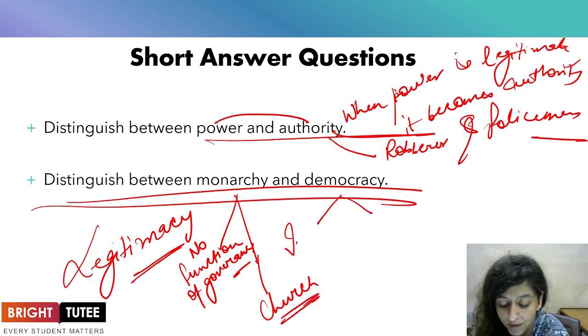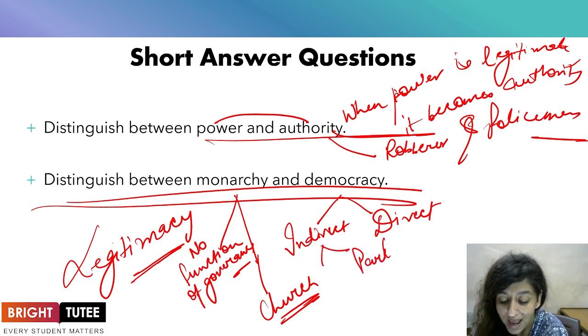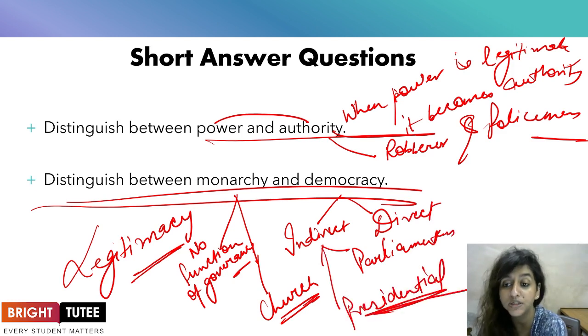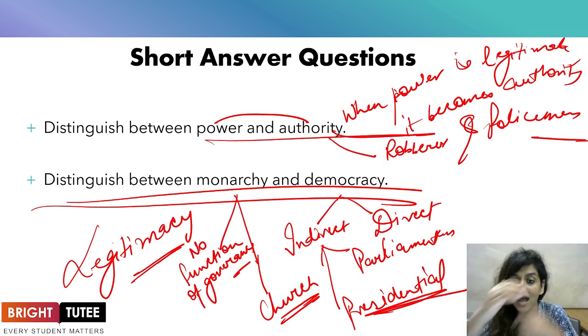When you talk about direct and indirect democracy, in the indirect democracy you talk about the parliamentary and the presidential form of democracy.